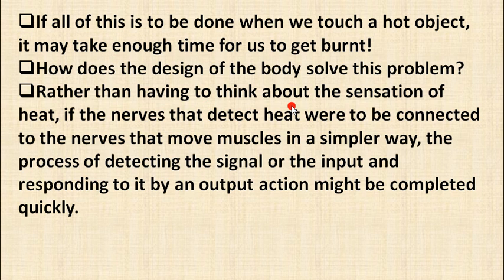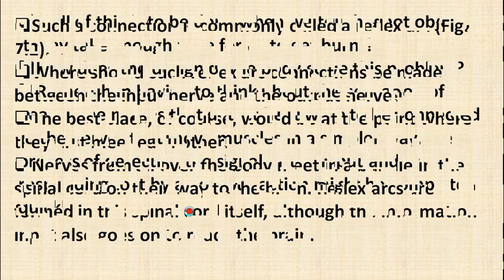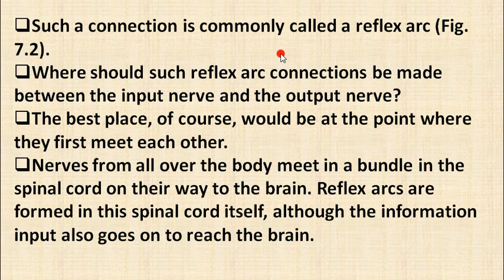So rather than having to think about all this sensation, process and response, if nerves that detect heat were to be connected to the nerves that move muscle in a simpler way, the process of detecting these signals और द इनपुट एंड रिस्पॉन्डिंग टू इट बाय आउटपुट एक्शन माइट बी कंप्लीटेड क्विकली. ये सब क्विकली होना जरूरी है. सच अ कनेक्शन इज कॉमनली कॉल्ड एज रिफ्लेक्स आर्क.